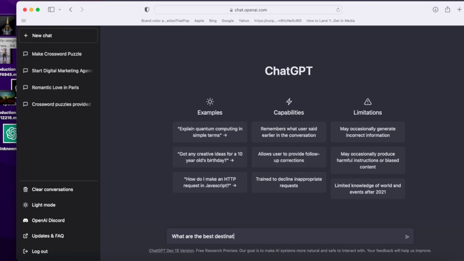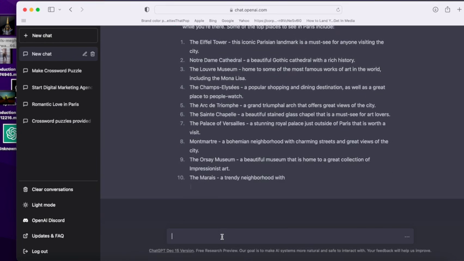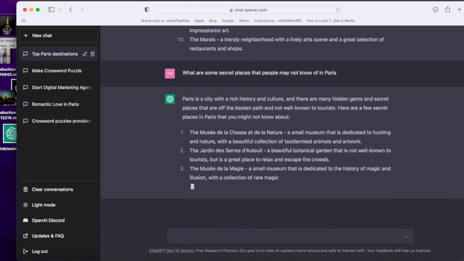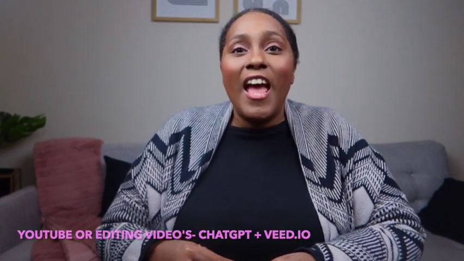And once again, it's going to pull it from all those different places, and it's going to act as a Google, but it's giving you more concise information, and you can ask questions on top of questions to continue layering it so that you can narrow down to exactly what you want. And it's gonna always remember the questions that you ask. It's very nice, I'm telling you guys. And I'm gonna show you guys a little bit of ChatGPT in a moment here. But you use Vid IO and ChatGPT together, and you'll be able to make those videos that you're talking about.